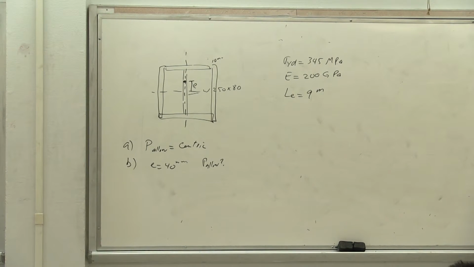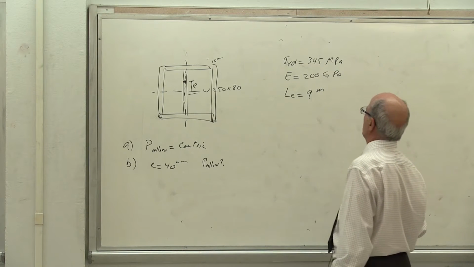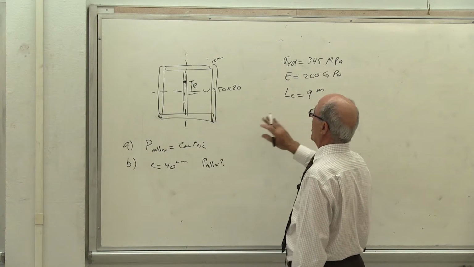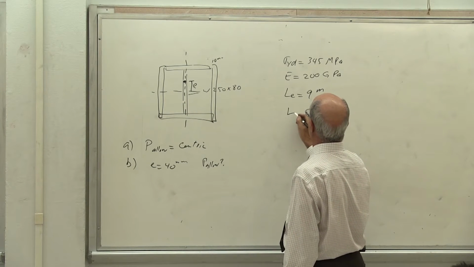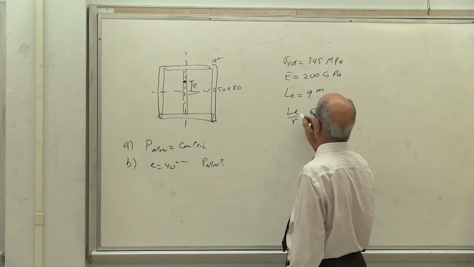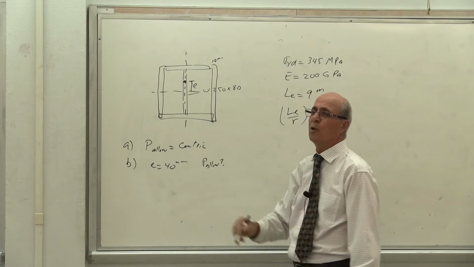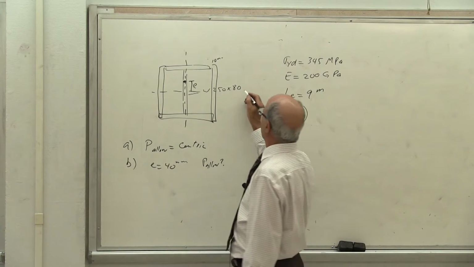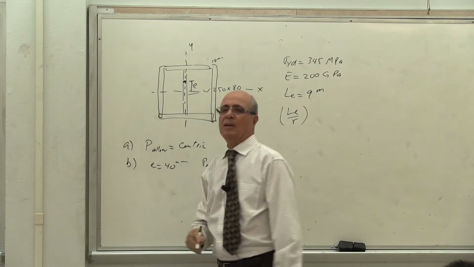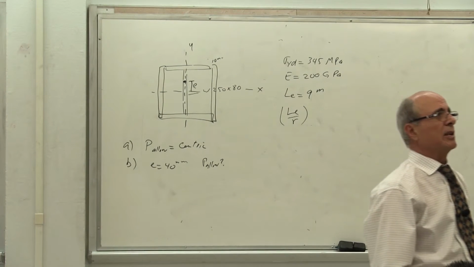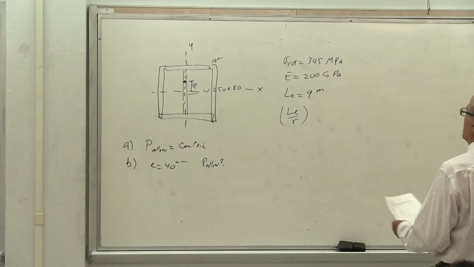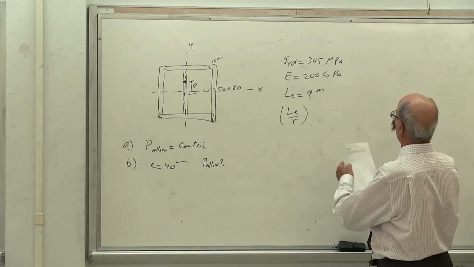However, part 1 is the same. I said eccentric and centric, we have to go through that anyway. Correct? So let's calculate what our scenario is. L effective is given. I need the r in order to calculate L effective over r. I don't know whether I should go X or Y. This is the X. This is the Y. Is that correct or not? Let's go a little bit quickly because otherwise we cannot finish this problem.